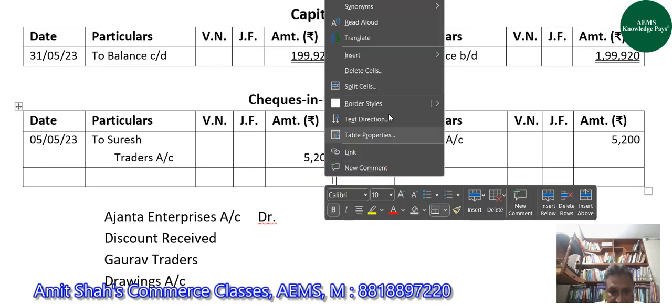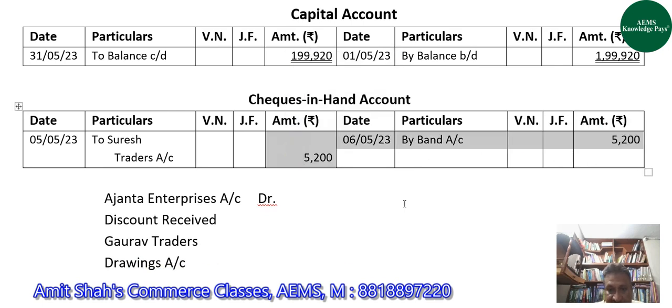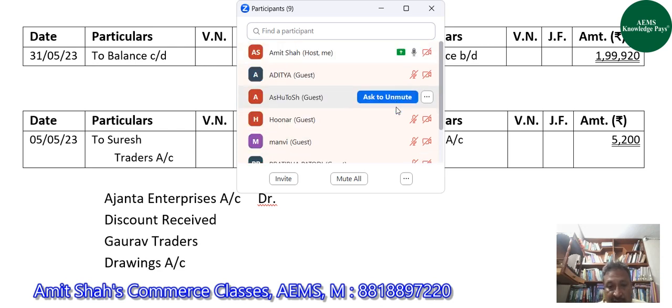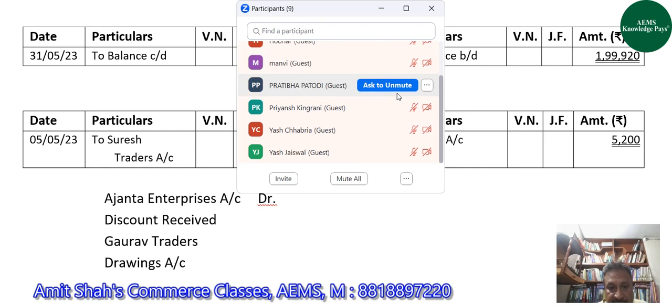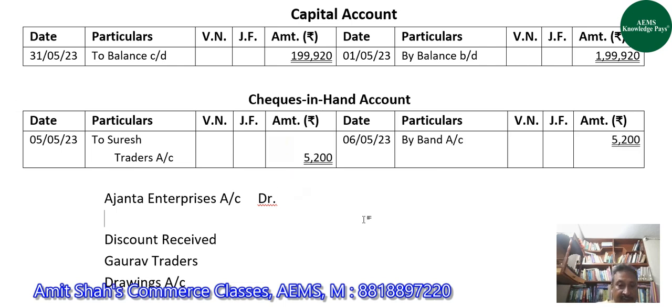That's it, guys. We do not have any transaction in which checks in hand account is involved, and there is no balance left in checks in hand account. Why? Because whatsoever was debited, the same amount has been credited to checks in hand account, and that is why there is no balance left. Are you understanding this, guys, or not? Yes, sir. Got me, Aditya, Manvi, Hunar, Yash, and everyone.